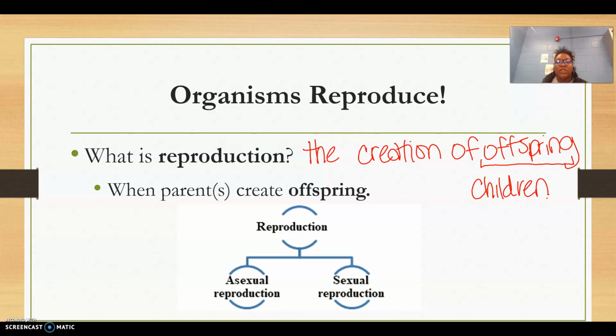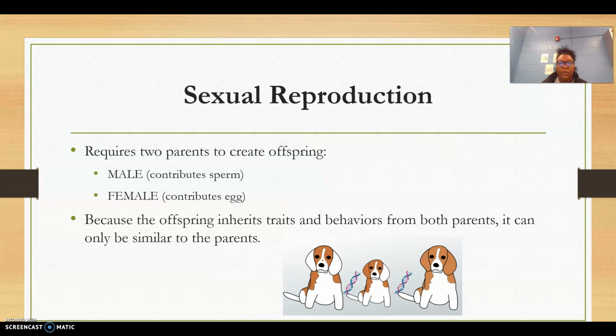We're going to study 2 different forms of reproduction in our notes today. We're going to look at asexual reproduction and sexual reproduction. There are 2 types, asexual reproduction and sexual reproduction. So let's get started. Sexual reproduction, please write down what you see here. Remember, this lesson is recorded, so feel free to go back and watch the recorded version again, or pause it so you can write some things down.